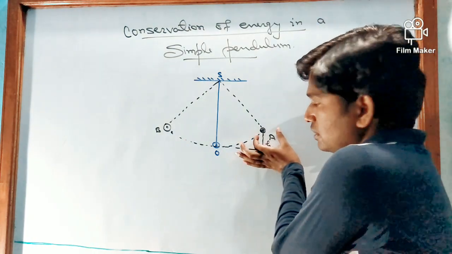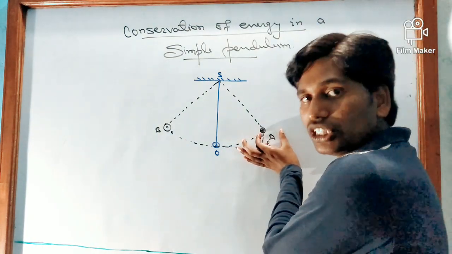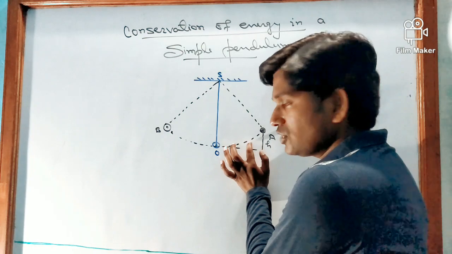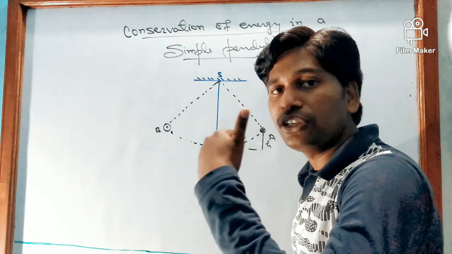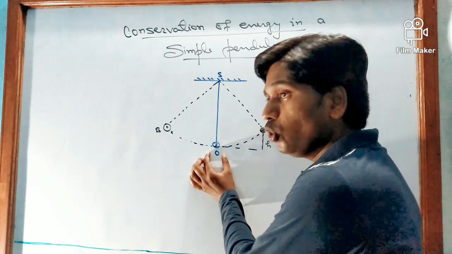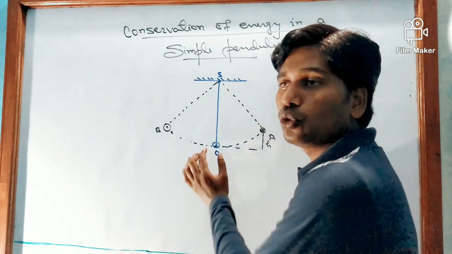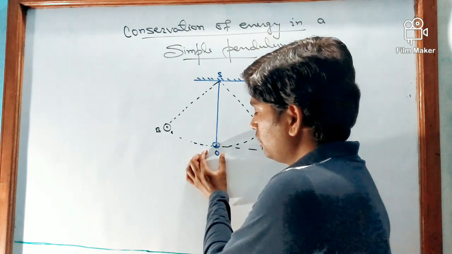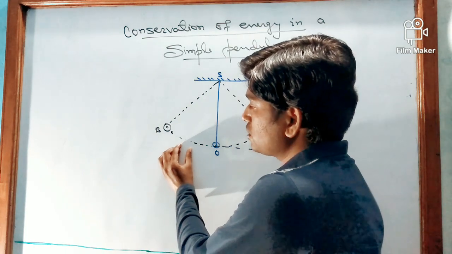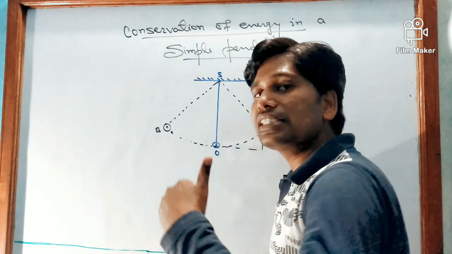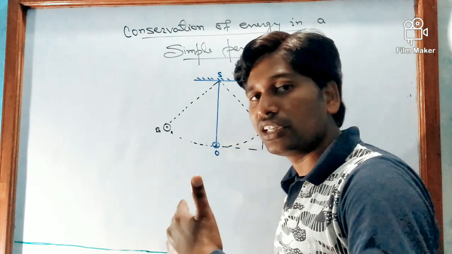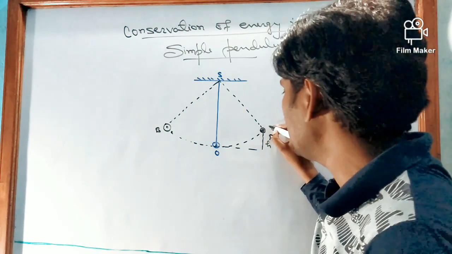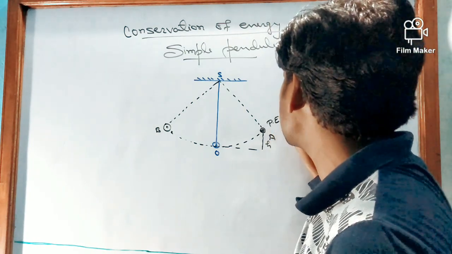When the body is displaced to one of its extreme positions at point A, it possesses potential energy. When it is released, the height decreases, so potential energy starts changing into kinetic energy. At point O, as height is 0, the total potential energy gets converted into kinetic energy. After that, the body again rises to a certain height, so again this kinetic energy gets converted into potential energy.